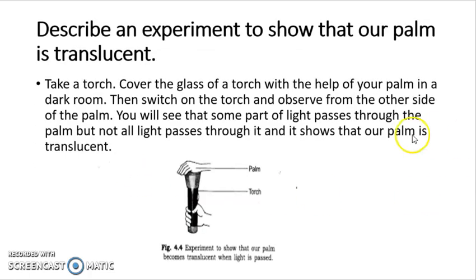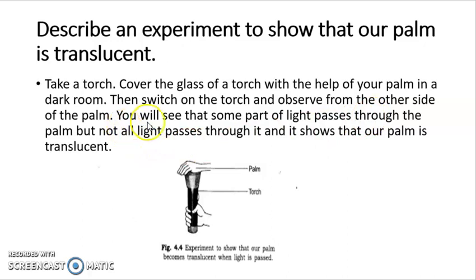Now the next question is, describe an experiment to show that our palm is translucent. We have studied that torch activity in our NCERT. The activity is, take a torch, cover the glass of the torch with the help of your palm in a dark room, then switch on the torch and observe from the other side of the palm.